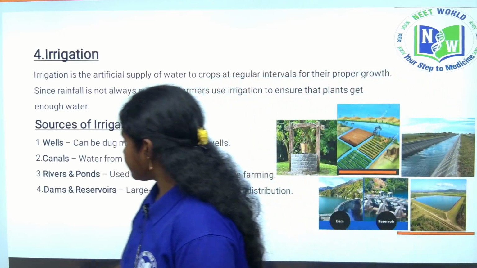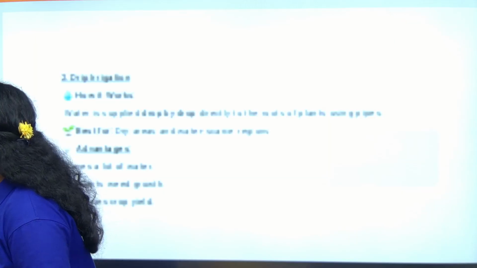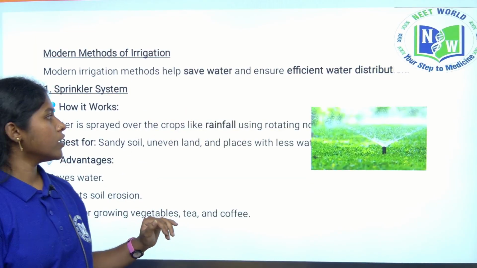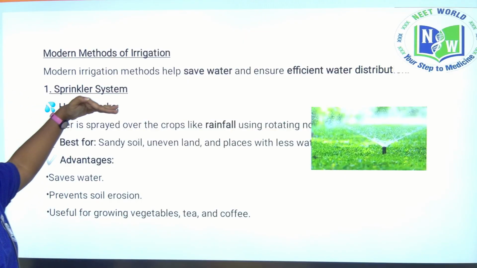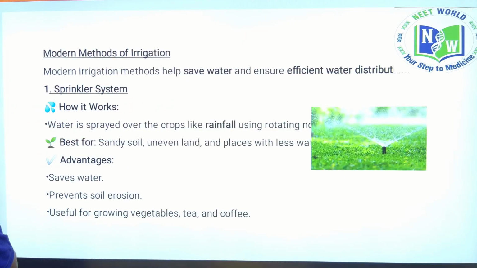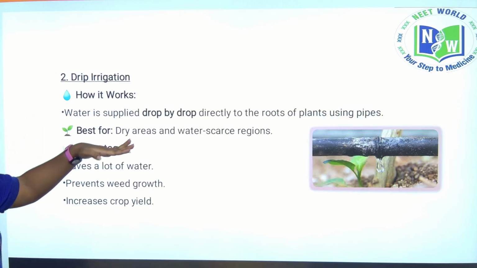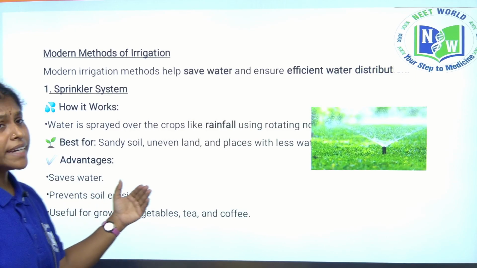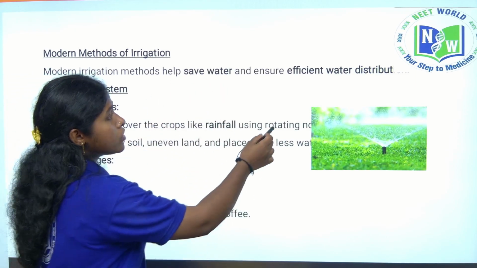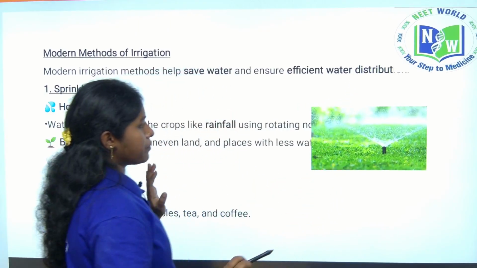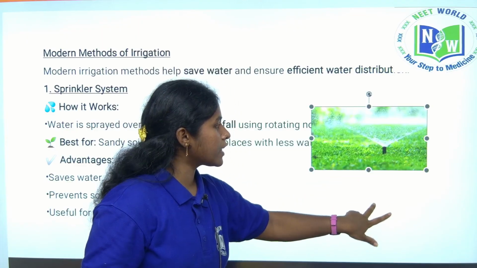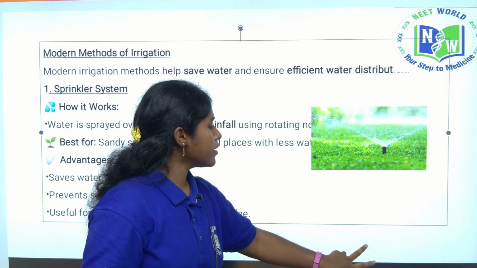Nowadays, for irrigation purposes we mostly use modern methods. There are two types of modern methods. One is the sprinkler system. The next one is drip irrigation. What is meant by the sprinkler system? It saves more water and gives efficient water distribution. These are the nozzles. They spread the water by sprinkling like rainfall. This is the sprinkler system.